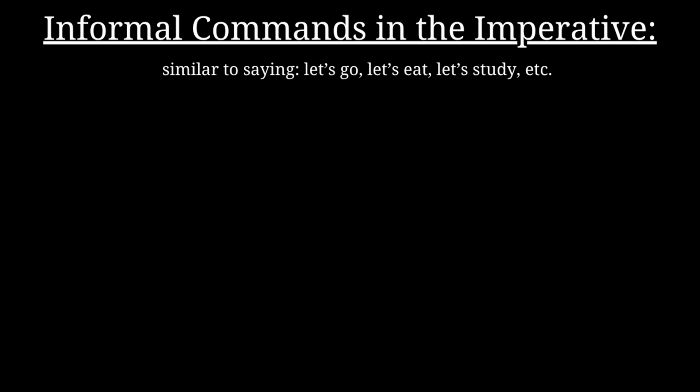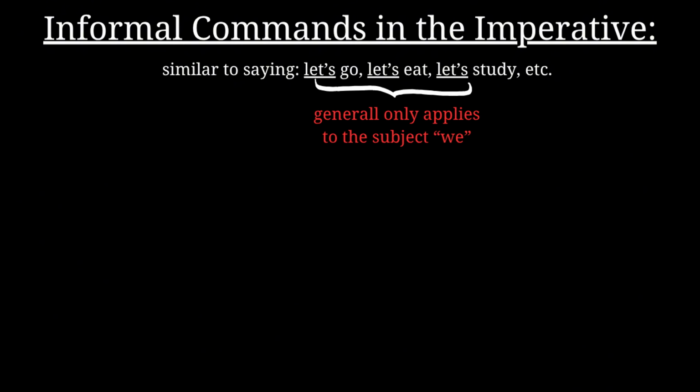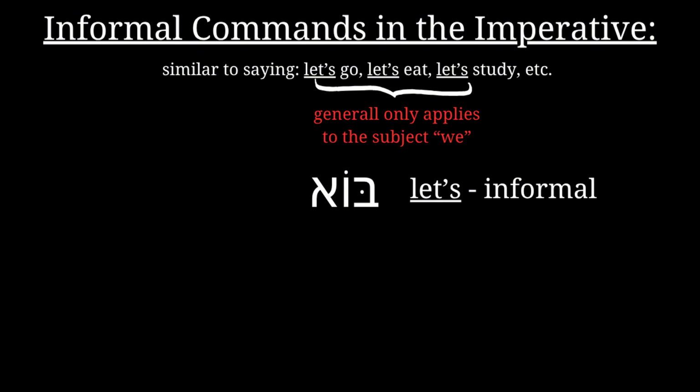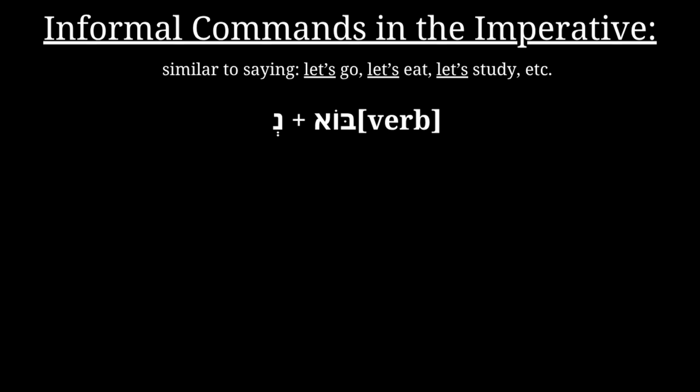In Hebrew, it's also possible to make informal commands that apply to many pronouns. The concept is similar to English, like saying, let's go, let's eat, and let's study, but such commands apply only to the pronoun we. In Hebrew, the concept extends to numerous pronouns, and it's done using the word bo. The word is actually the command come, you masculine, in the imperative, but when used with other pronouns, it translates as let's. The construction is bo, the verb, plus n, which will have an imperative conjugation.